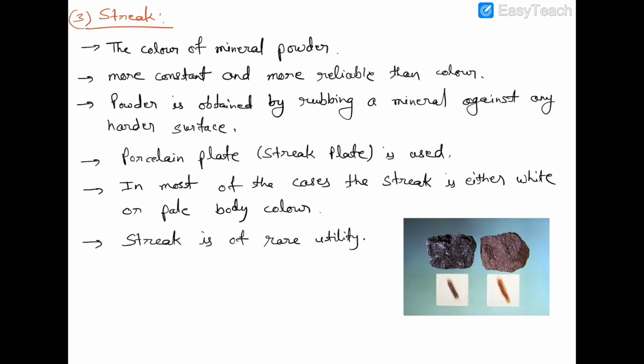Since in most of the cases the streak is either white or pale body color, it offers no hint towards mineral identification. Okay, the streak of mineral either it is white or pale body color. Pale body color means the color of human body without blood. Okay, so due to lack of variety in colors of streak of minerals, streak is rarely used to identify the mineral. Clear?